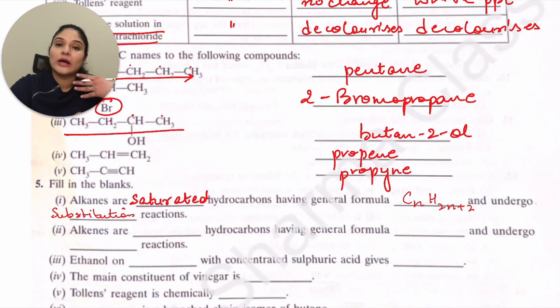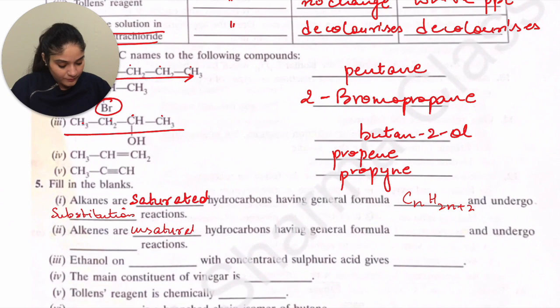Whereas alkenes and alkynes undergo addition reactions, because the double bond can break and give you extra spaces for the elements to get added without removing anything. So they undergo addition reactions. So alkenes are unsaturated hydrocarbons having general formula CnH2n and undergo addition reaction.